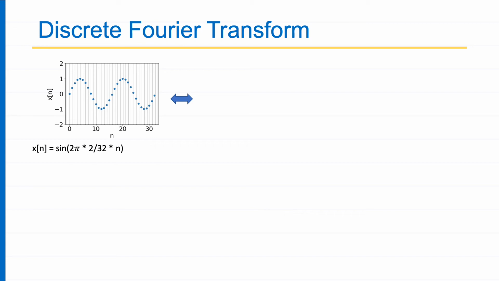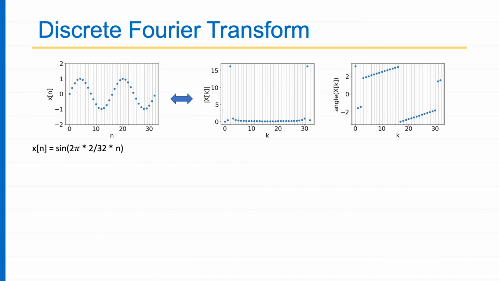But how do I find the Fourier transform if I don't know this equation and I'm only given the signal? How do I find the periodicity? There is a very simple way. I find the Fourier transform and I see where the peak is in the Fourier transform. The peak in the Fourier transform tells me about the periodic property. Okay, so let's look at the Fourier transform.